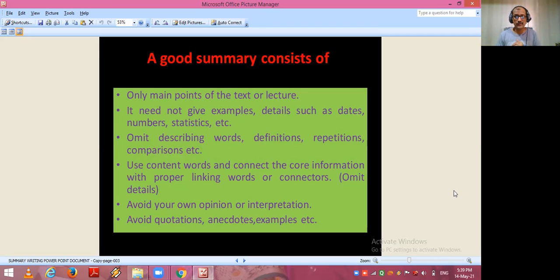Avoid your own opinion or interpretation while writing the answer of a summary. Students should avoid their own opinion. Avoid own opinion and interpretation also. Avoid quotations. Some quotations will be included in the given extract, given passage. Friends, avoid quotations, avoid anecdotes, and avoid examples. So students, follow this.